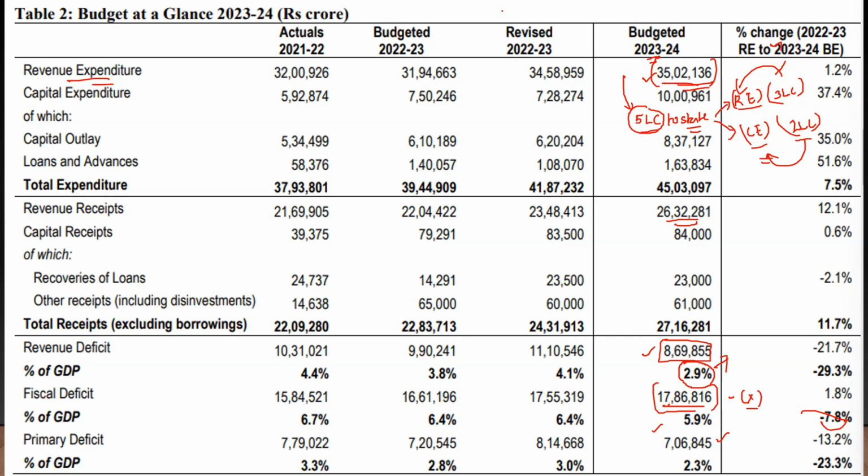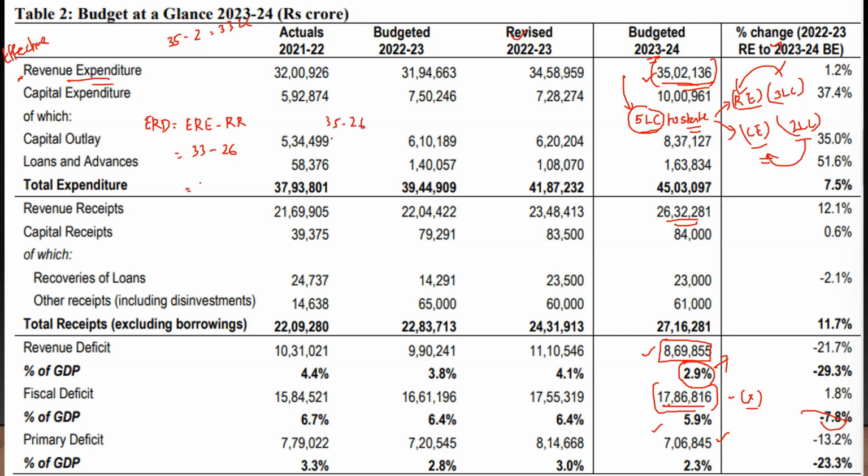So you introduce a term which is called effective revenue expenditure. That is, this 35 lakh crore is your revenue expenditure. From that, you subtract this 2 lakh crore, you get a figure of 33 lakh crore. This is your effective revenue expenditure. Now, when you calculate your effective revenue deficit, you take your effective revenue expenditure and from that, you subtract the revenue receipts. So this is going to be something like 33 minus 26 instead of 35 minus 26. So this is going to be slightly different.